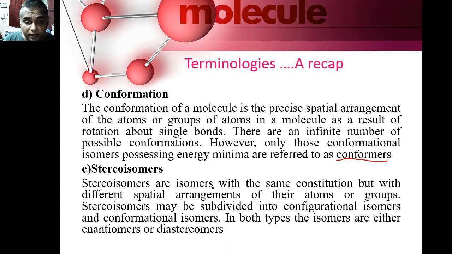Stereoisomers, on the other hand, are isomers with the same constitution but with different spatial arrangement of their atoms or groups around the carbon. Stereoisomers may be subdivided into configurational isomers and conformational isomers. This is the broad classification of stereoisomers. In both these types, the isomers are either enantiomers or diastereomers.